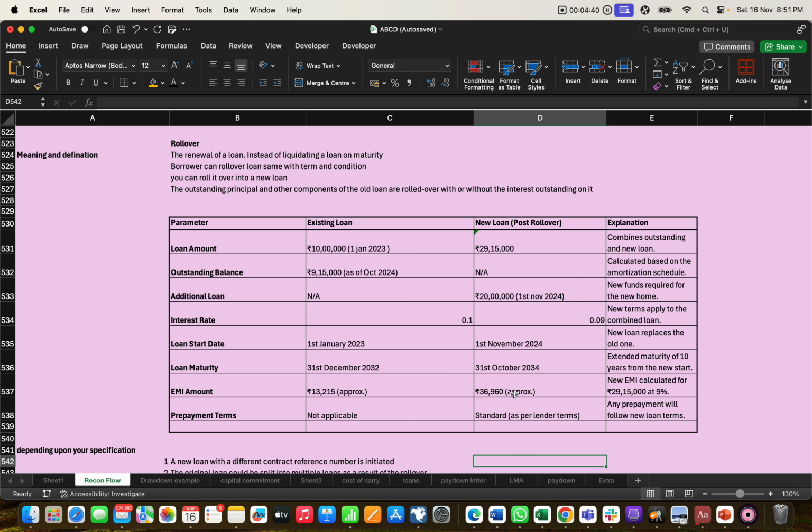The same will be replicated for loan syndication, because the lender and borrower agree on a loan amount, say 10 million. Later, the borrower invests, for example in infrastructure, hedge funds or private equity, and gets a huge profit from them.